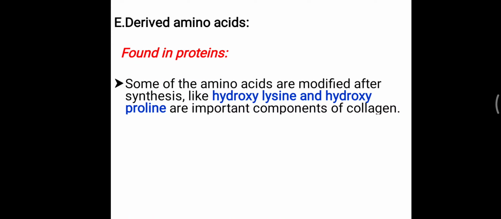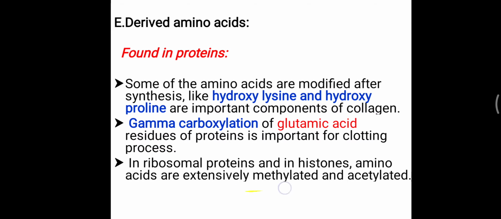called collagen. Further, in derived amino acids, gamma carboxylation of glutamic acid residues of protein is important for the clotting process. Further, in ribosomal proteins and in histones, amino acids are extensively methylated and acetylated. All that detail you will learn in molecular biology, but at present you have to remember that over this amino acid a further group is added, and that is also called post translational modification, and they are called derived amino acids, which are also found particularly in the protein.